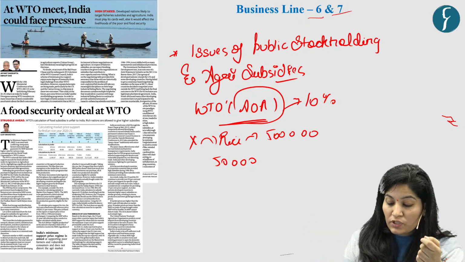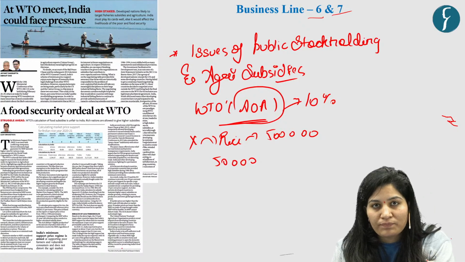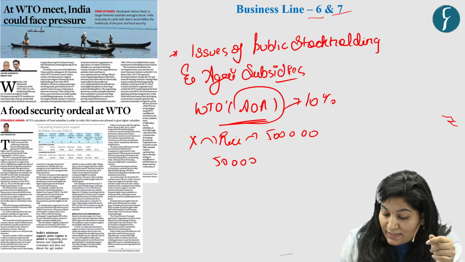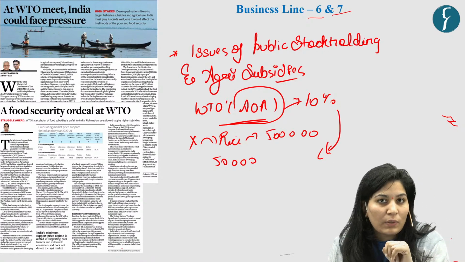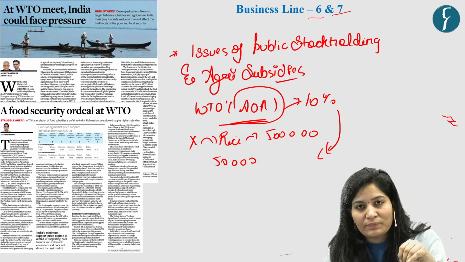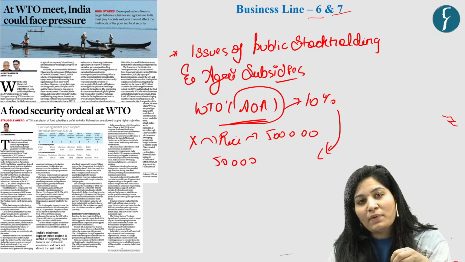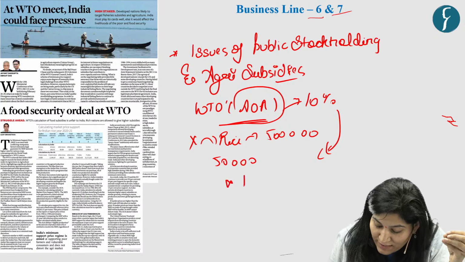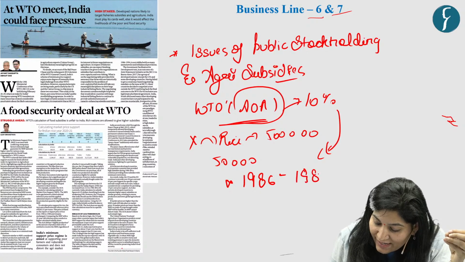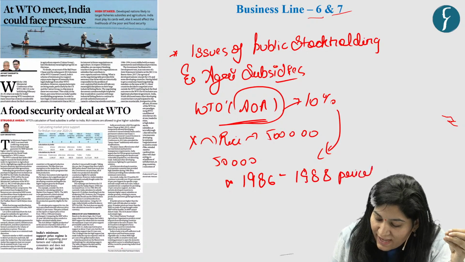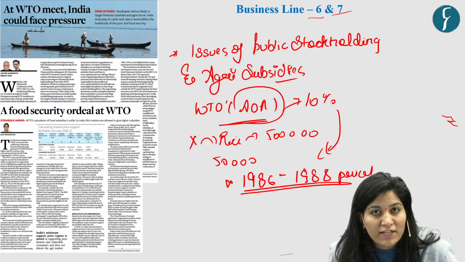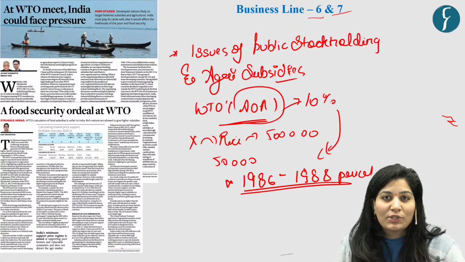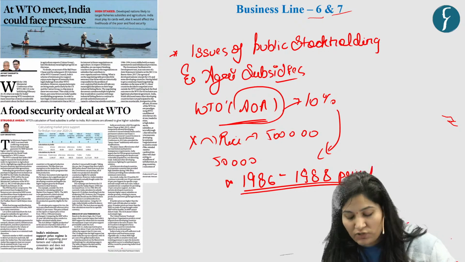Now, the next question is how this norm or rate is set. This rate is based on an international benchmark. Now, the real issue lies here, because this international benchmark is based on 1986 to 1988 prices as a base, which obviously does not account for inflation. So it is undervalued because it does not account for inflation.